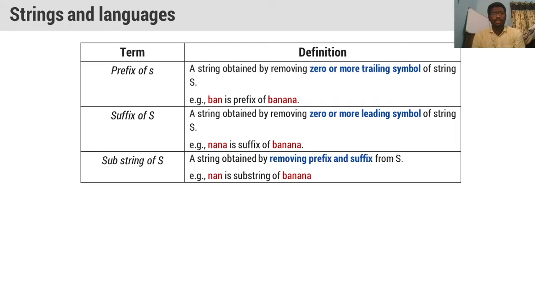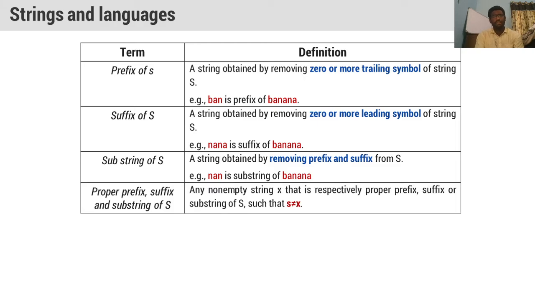The next one is a substring of s. What is a substring? A string obtained by removing a prefix and a suffix is called a substring. When I take the middle part of the string, leaving the prefix and suffix from s, we call it a substring of s.